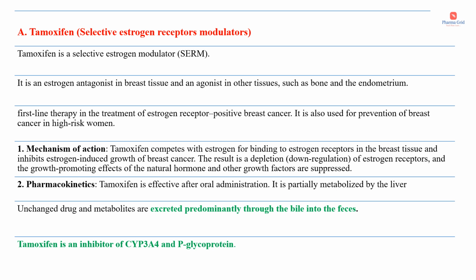Then tamoxifen is effective after oral administration. It is partially metabolized by the liver. Unchanged drug and metabolites are excreted predominantly through the bile into the feces. And one important point, it is an inhibitor of CYP3A4 and P-glycoprotein.